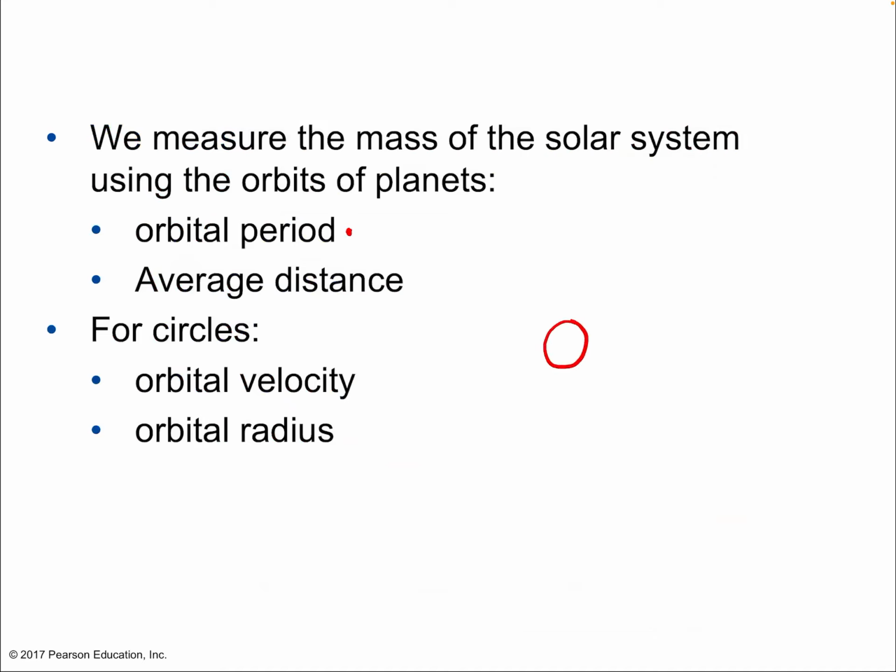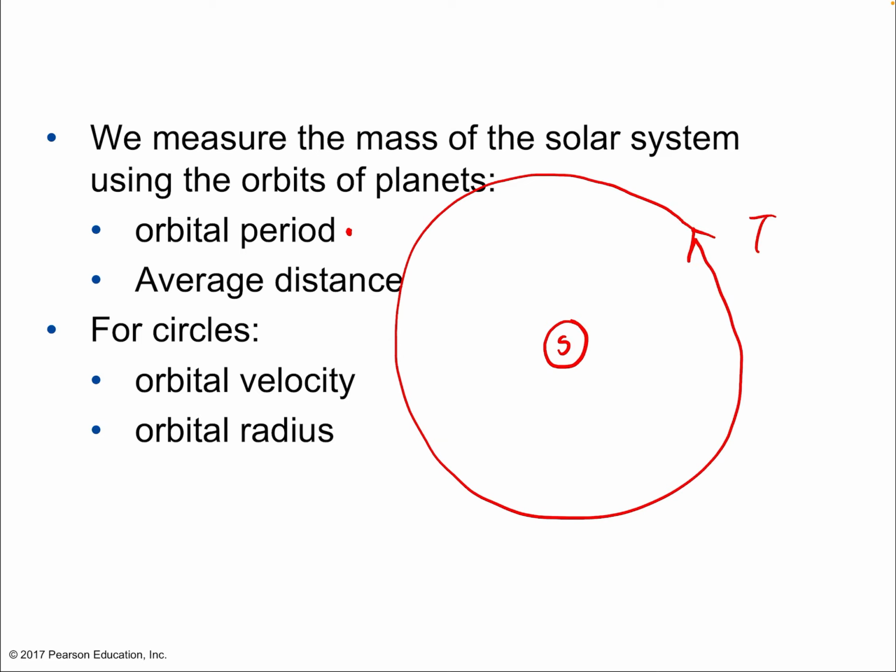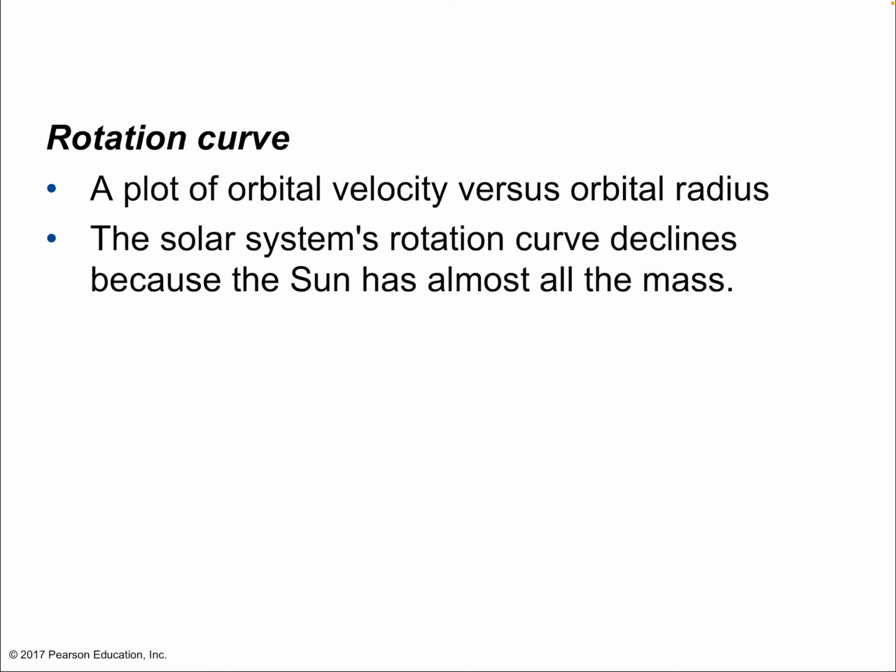So that's the time to go all the way around. The orbital period is the time to complete an orbit, measured in seconds. And the orbital distance, which is like the radius, would be measured in meters. You could convert to kilometers or astronomical units or light years, whatever is appropriate. But the point is that those are the base units. For circles, we can get nice relationships between orbital velocity, so meters per second, that's how fast the body is moving, its instantaneous velocity, and the orbital radius, which I already mentioned.